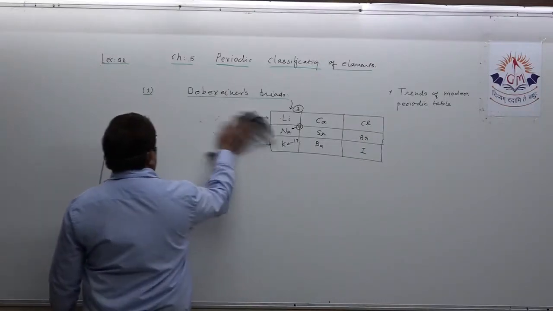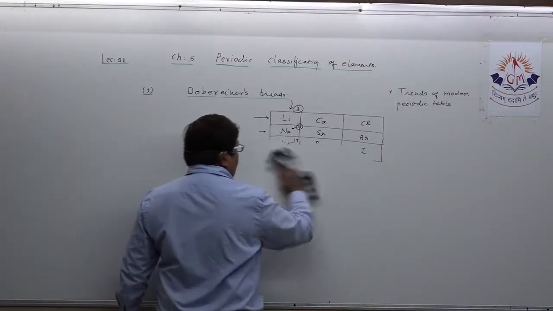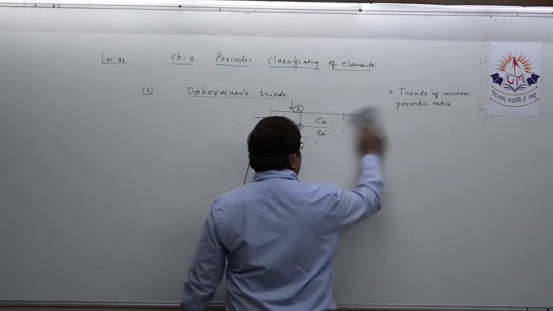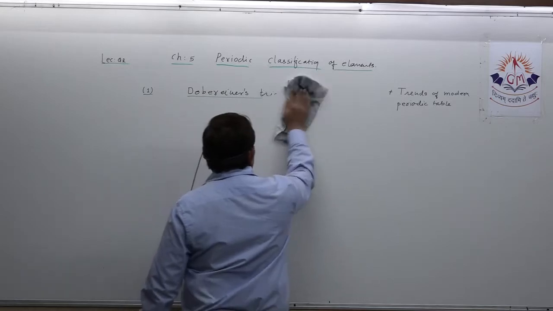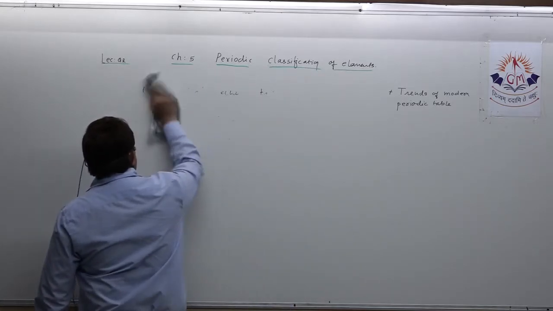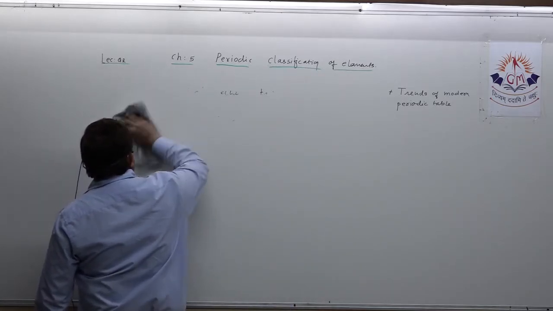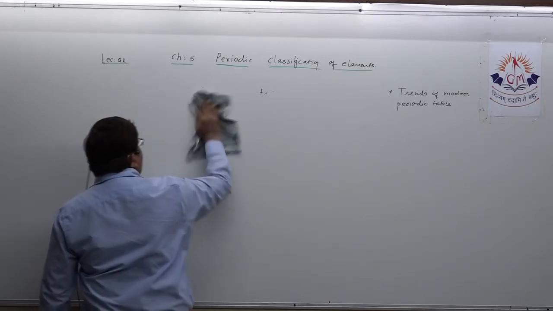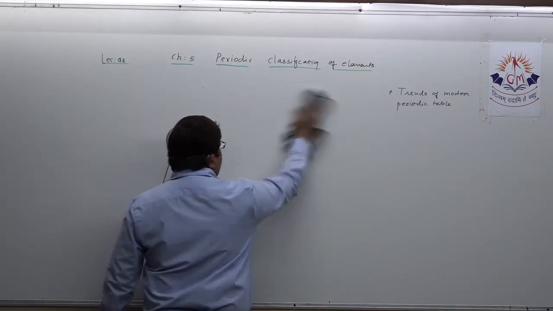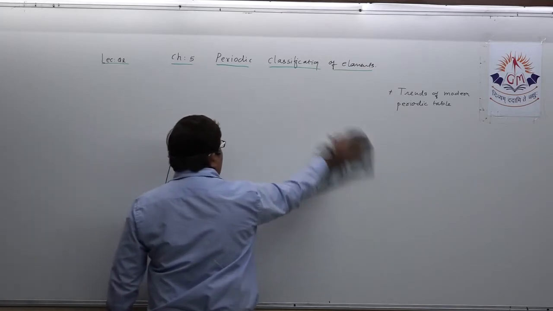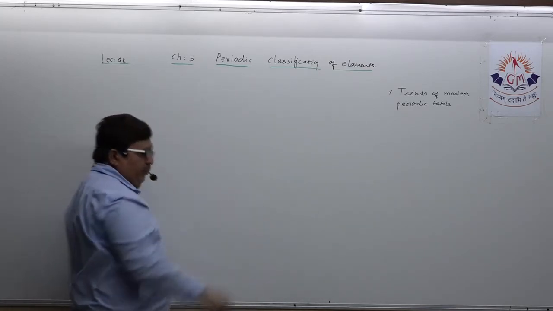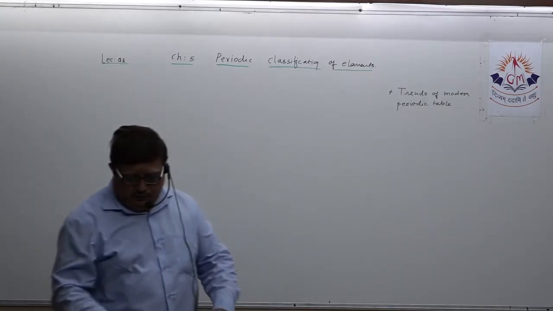Now, suppose we want to target the second topic, that is Newland's classification. As I told you, if you just remember these triads, that is sufficient for you to develop the complete short note by yourself.